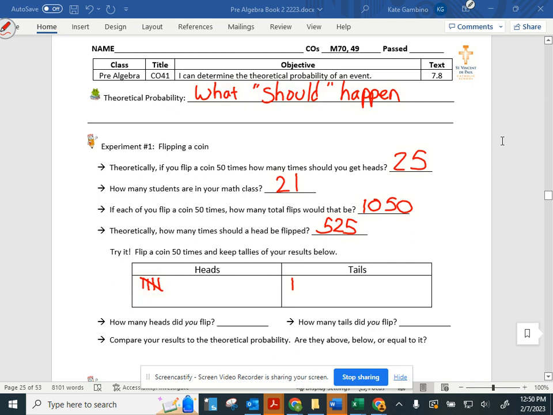Do you think that every person in here is going to get 25 heads and 25 tails? So we're going to see what we actually get. So I'm going to stop our recording. But in order to do this page, you're going to need the coin and you're going to need the dice. You're going to need to figure out the theoretical probability of what should happen. And then we're going to look at what actually does happen.